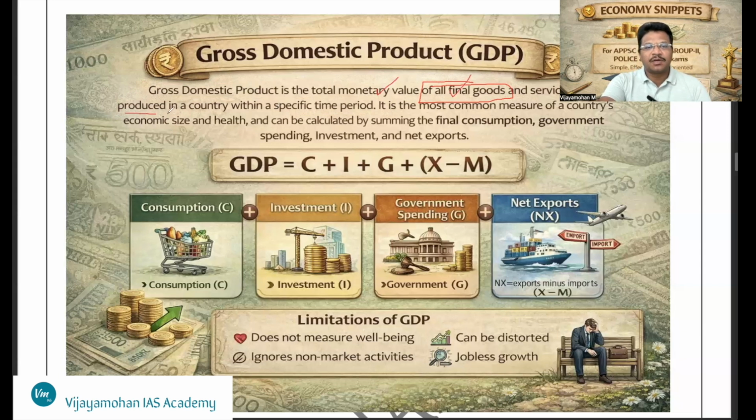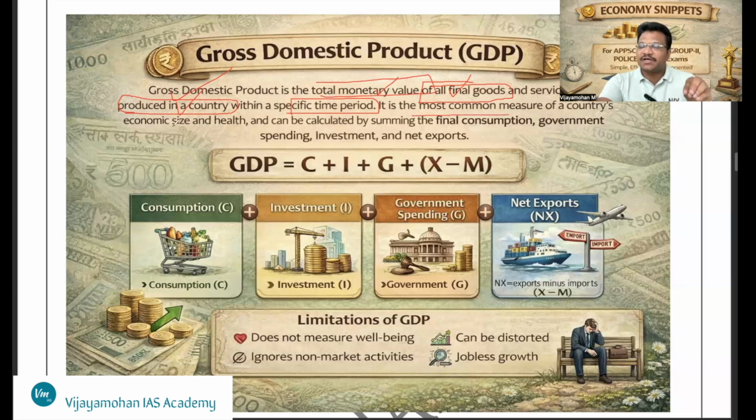Second point is that it is produced within a country. So it is a location based measure, produced within a country by residents and non-residents. Just try to remember this aspect. Another aspect is that it is produced within a specific time period, for example 1 year. Normally, for calculation purposes, we take 1 year as the specific time period. So, GDP is the total monetary value of all final goods and services produced within a country by residents and non-residents in a specific time period.